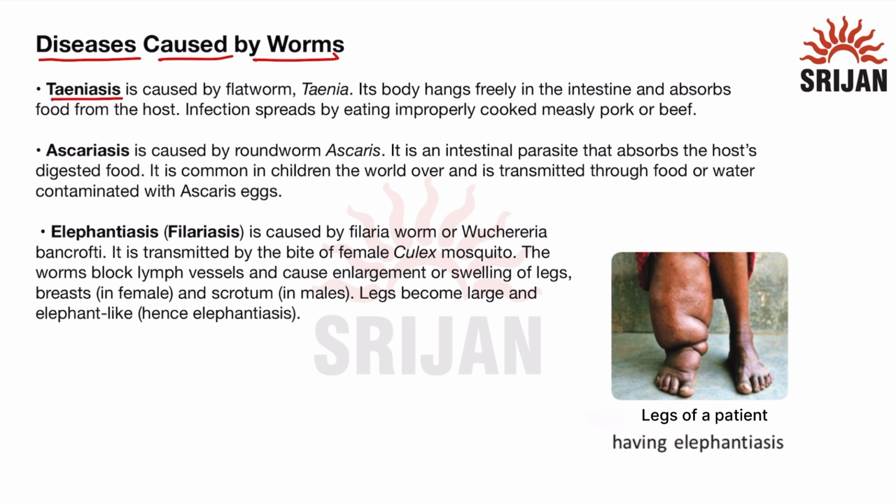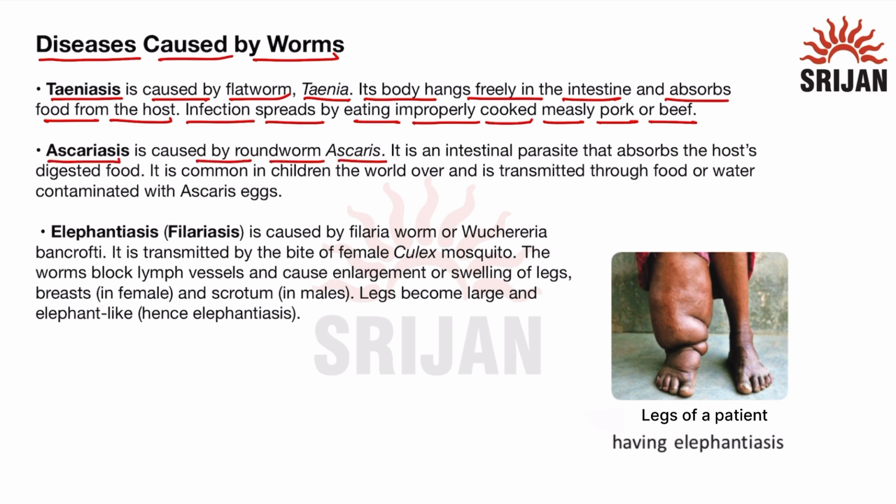The first disease is teniasis, which is caused by a flatworm, Taenia. Its body hangs freely in the intestine and absorbs food from the host. Infection spreads by eating improperly cooked measly pork or beef. So this disease is caused by a flatworm known as Taenia, and it absorbs the food from the intestine of the host. Now, the second disease is ascariasis, which is caused by the roundworm Ascaris.